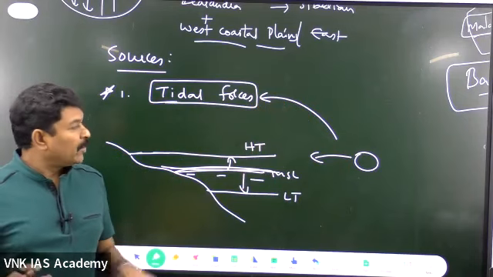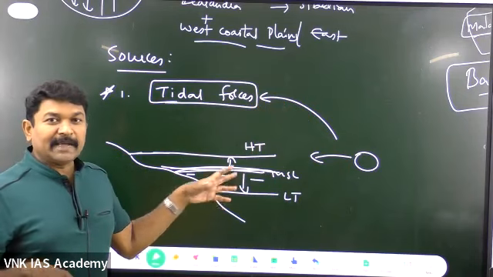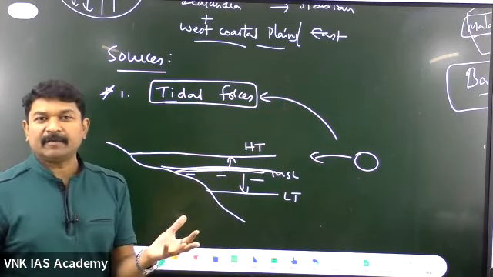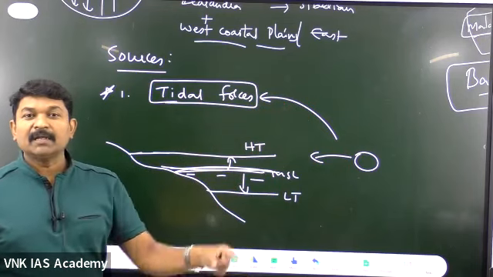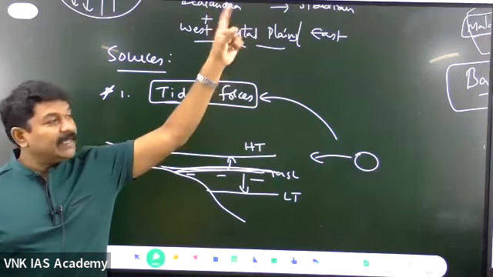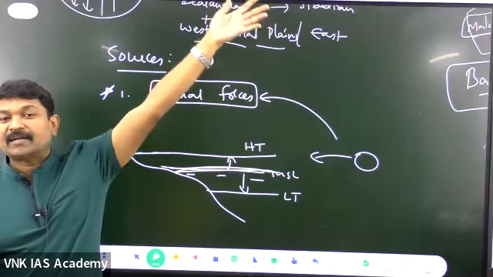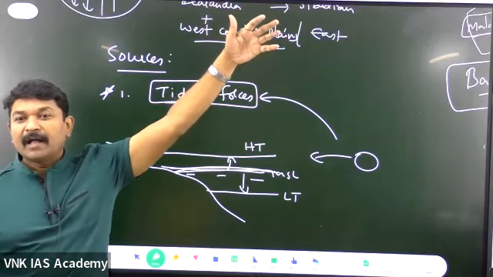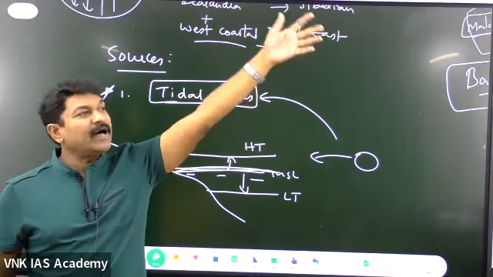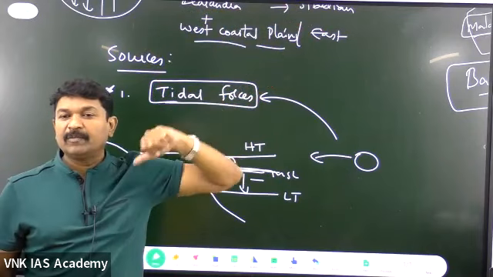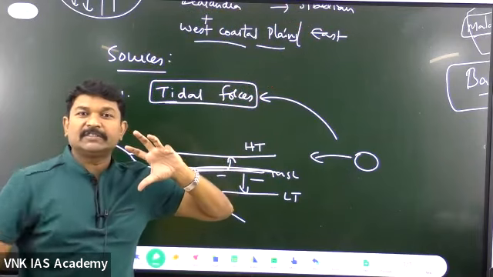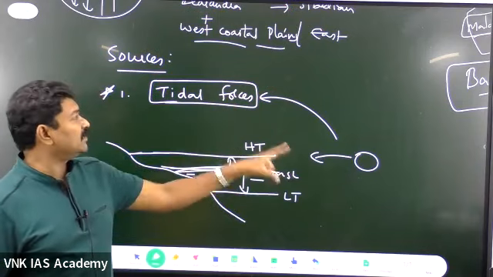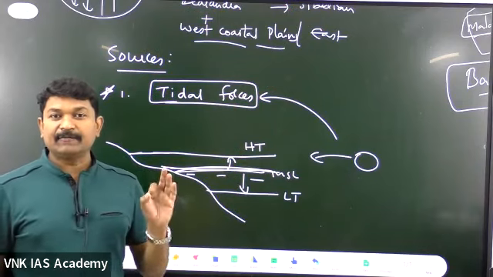Got the point? What we feel as tide is simply a small local phenomenon where the rise of the water is happening. But for the rise of the water, there is a power, not on the surface, but in an extraterrestrial way. What do you mean by extraterrestrial? Somewhere above the Earth's surface, far away from Earth, some 3 lakh kilometers. From there, the pulling force is there. That force which is acting over the Earth's surface is called the tidal force.